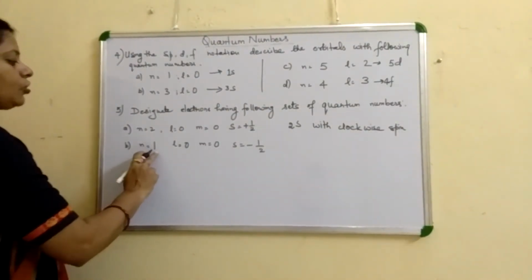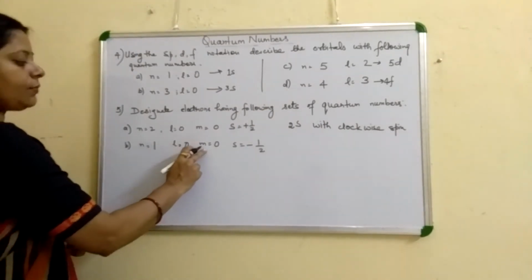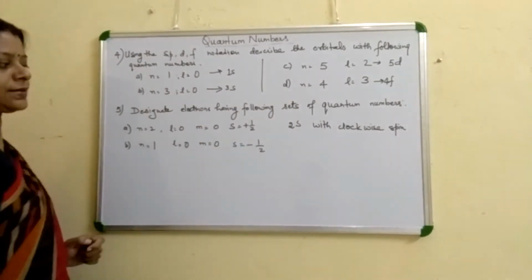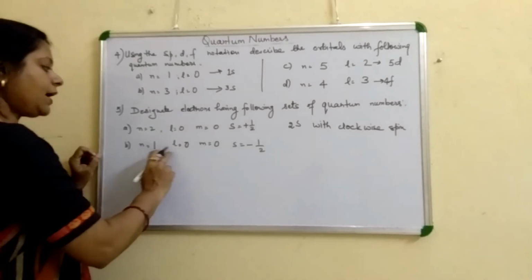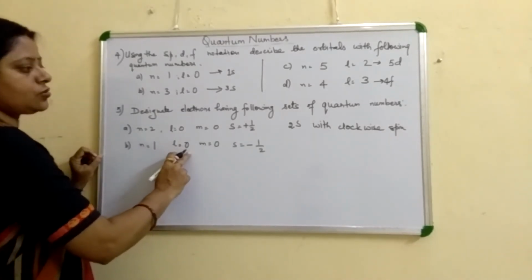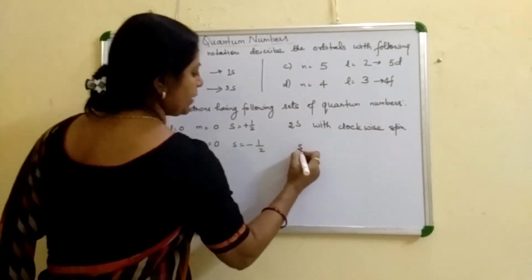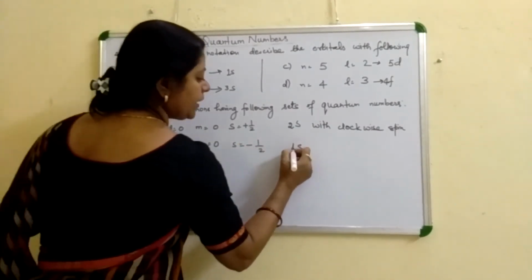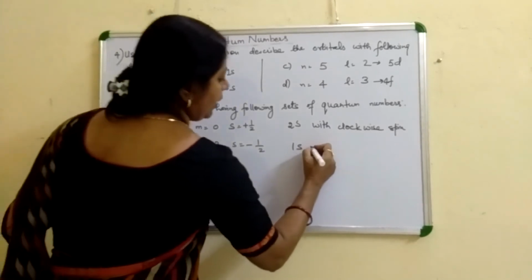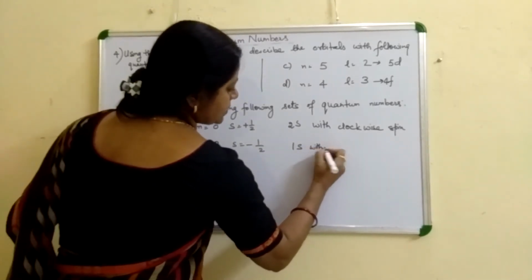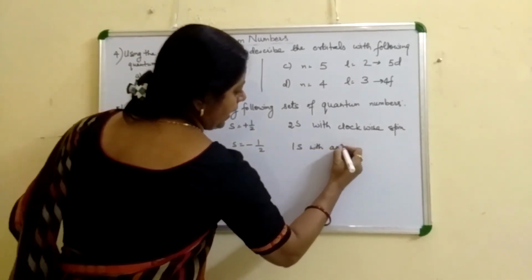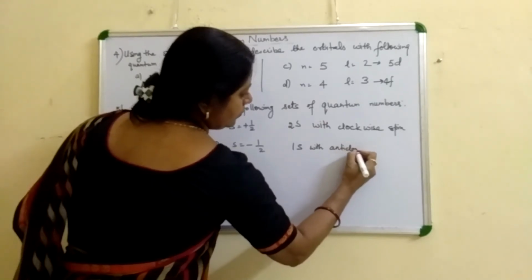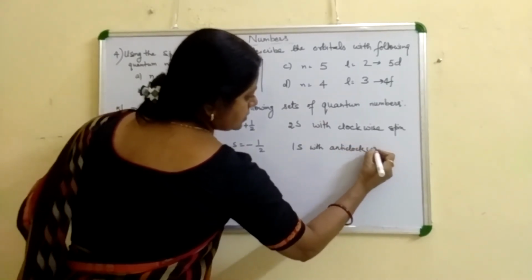Next, if n is equal to 1, L is equal to 0, m is equal to 0, s is equal to minus half. It means as here again L is equal to 0 means s orbital and n is equal to 1 means 1s orbital. The electron is present with anti-clockwise spin.